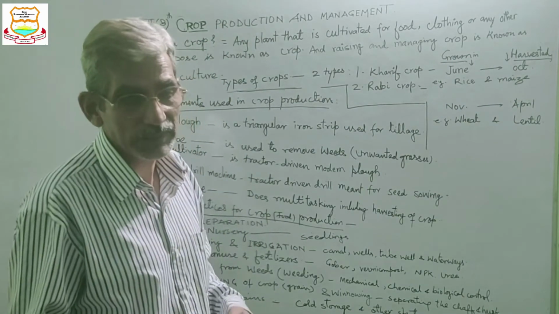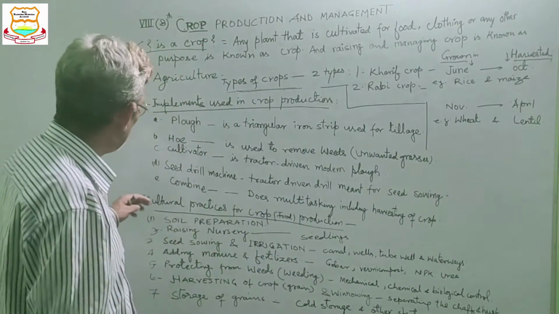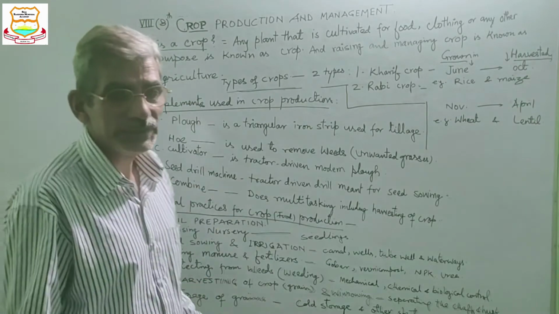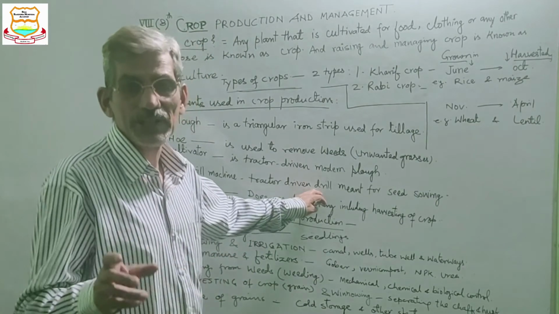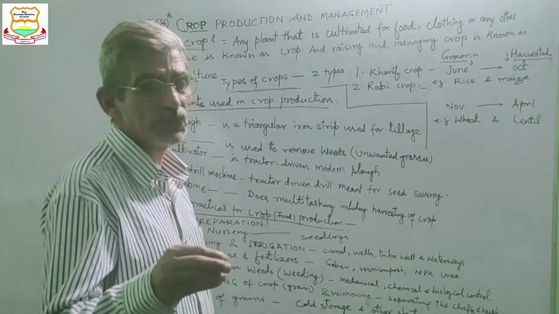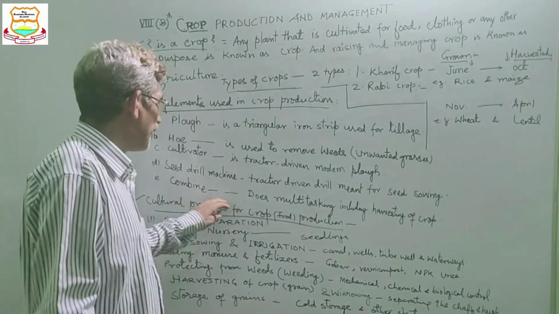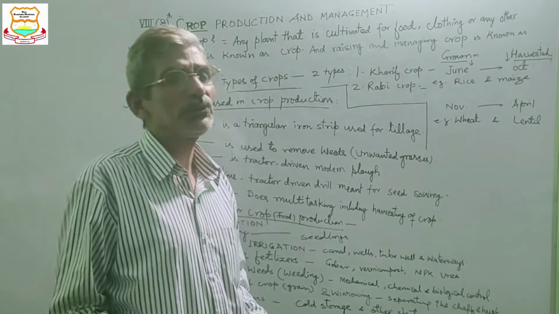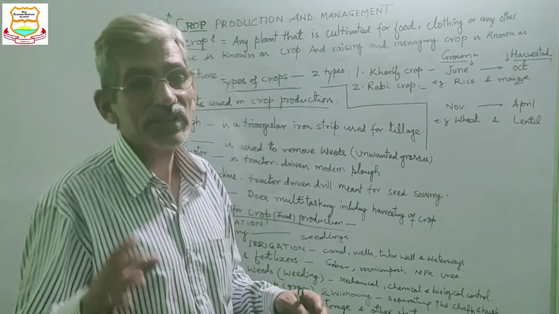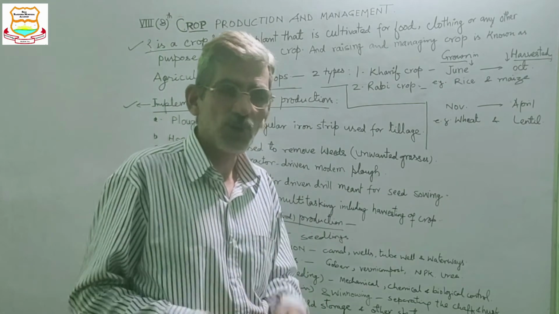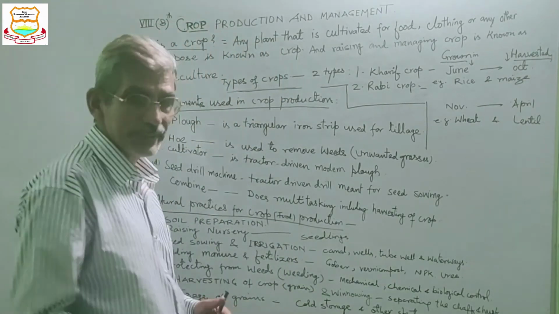To save labor and time, we use the cultivator. Next is the seed drill machine. It is also a tractor-driven drill, meant for sowing the seed in the soil. And there is the combine. The combine is also a big machine. It does multitasking, but the main function of the combine is harvesting the crop. The mature crop is harvested on a large scale. So that is called a combine.